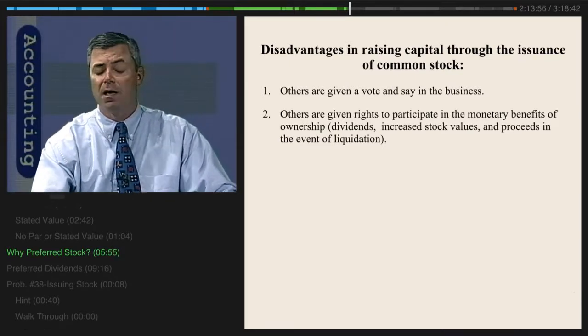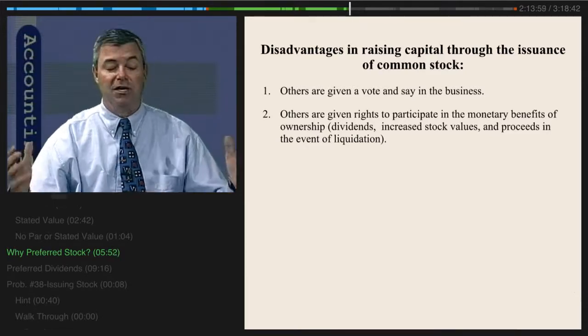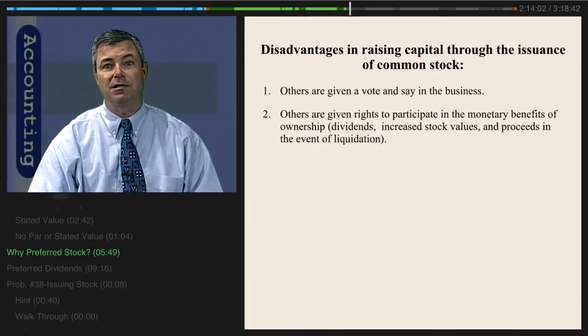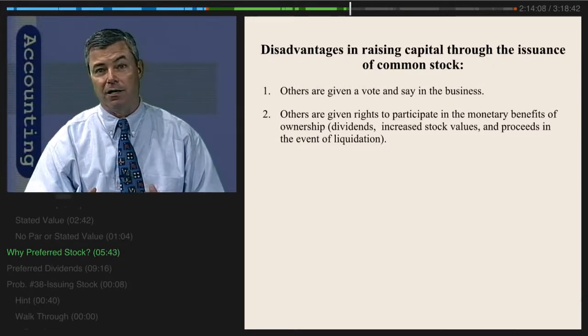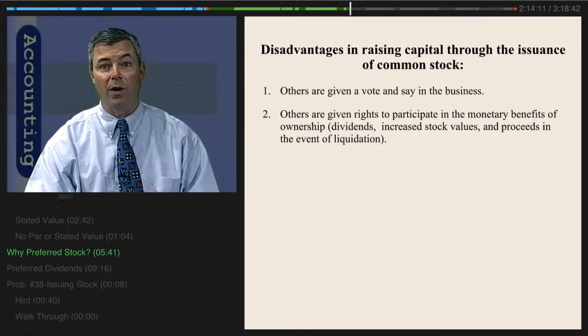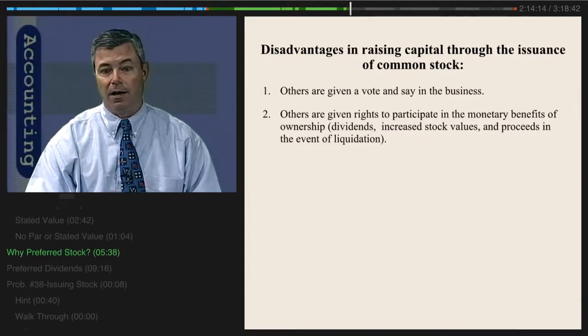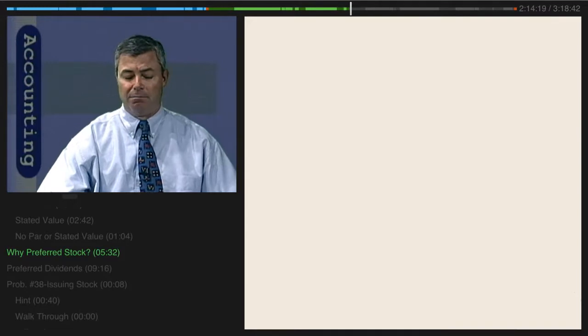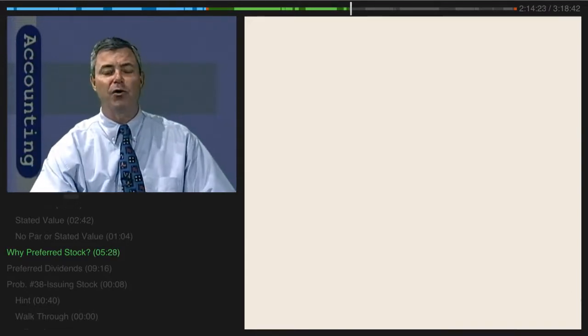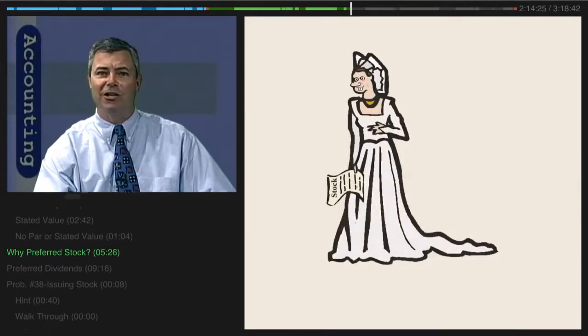And so, the disadvantage of common stock is that you're giving somebody else a piece of your action, a right to knowledge, information, and a vote on what's going on. It's like getting married. Somebody else is now sharing in your business life. Not that marriage is a bad thing, it's a good thing, but in business, when you bring in other owners, it's like being married to somebody that you're not really physically attracted to.